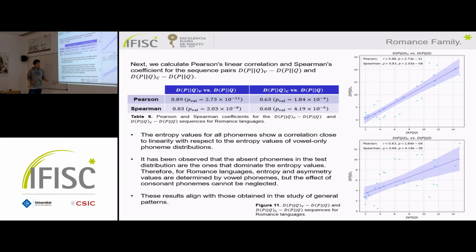So we can expect that the relative entropy is generally due to the vowel phonemes, but with some participation of the consonant phonemes for the case of the Romance family.